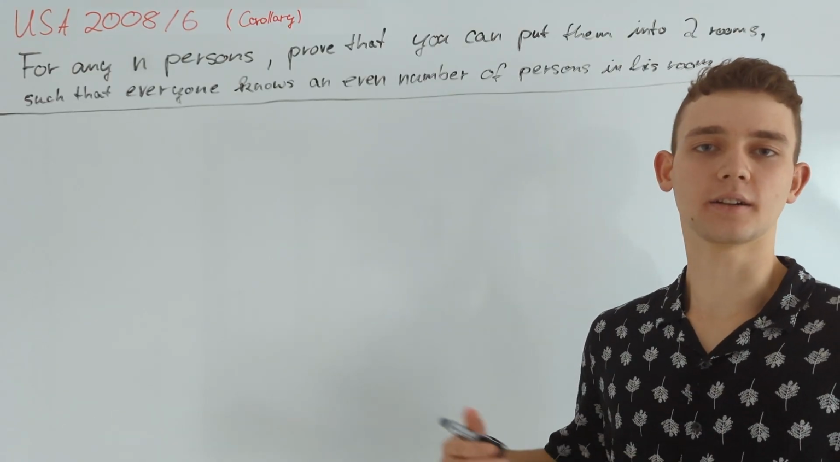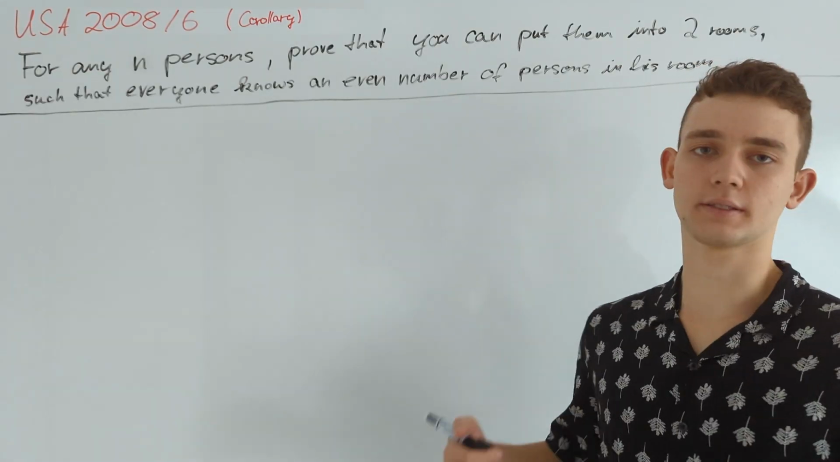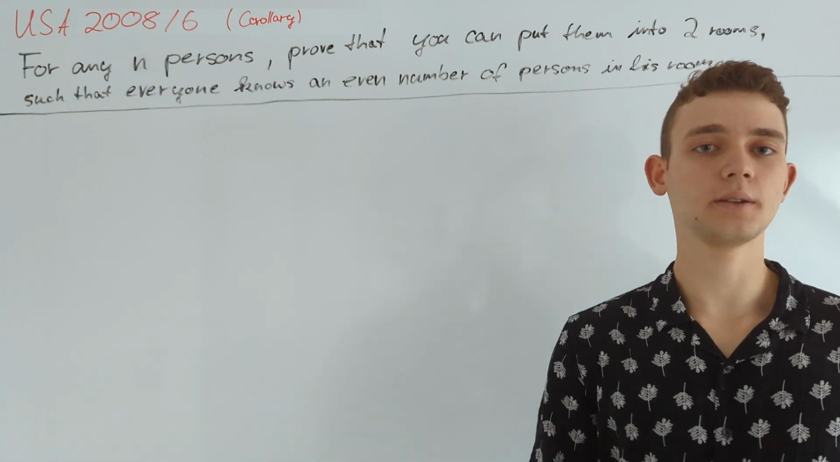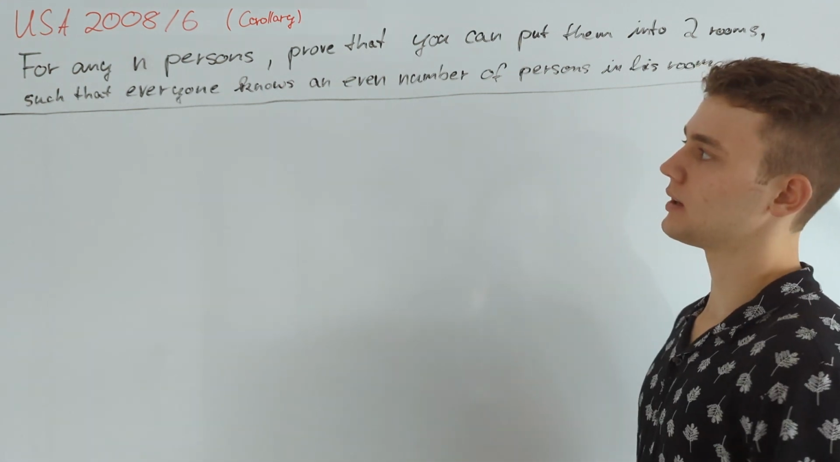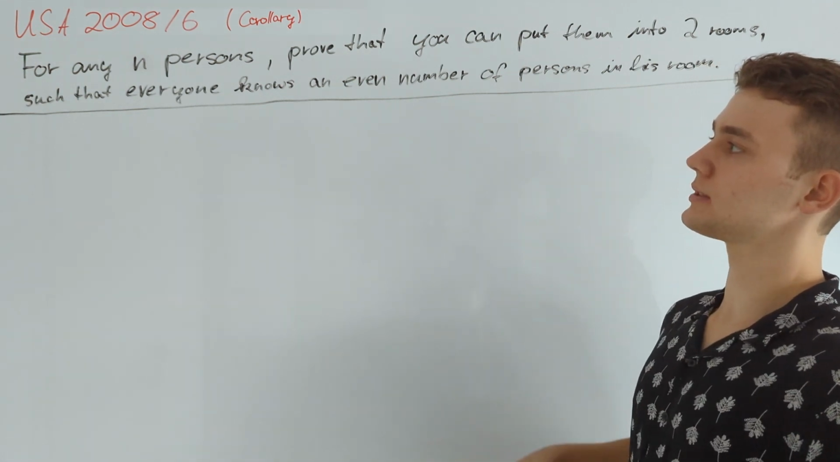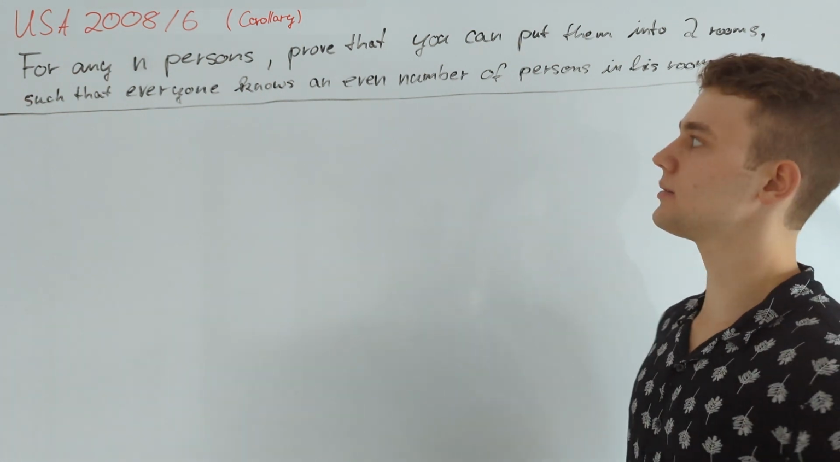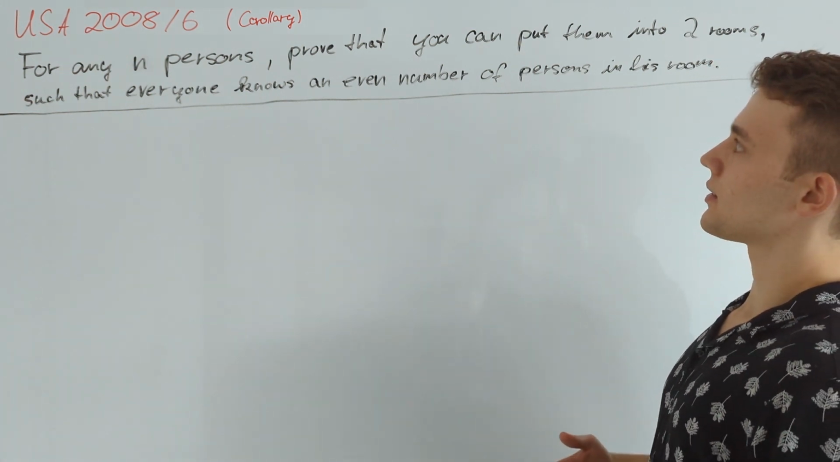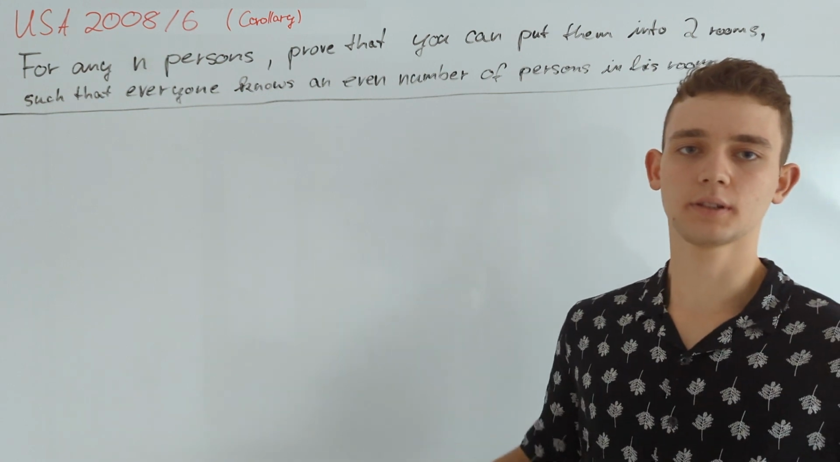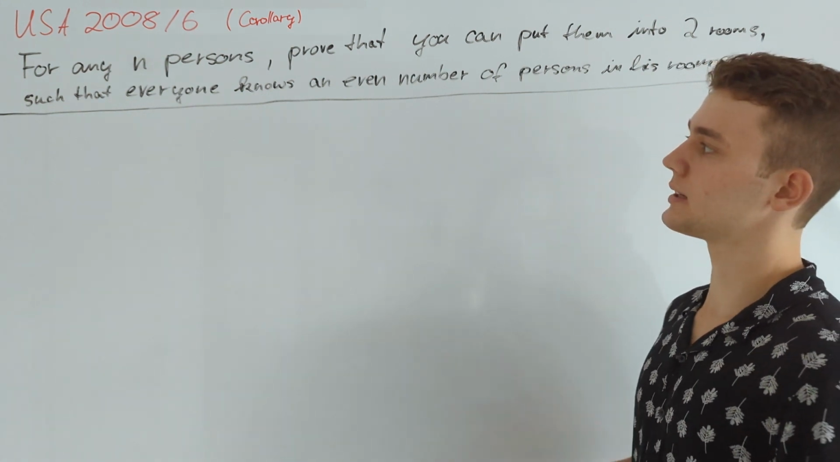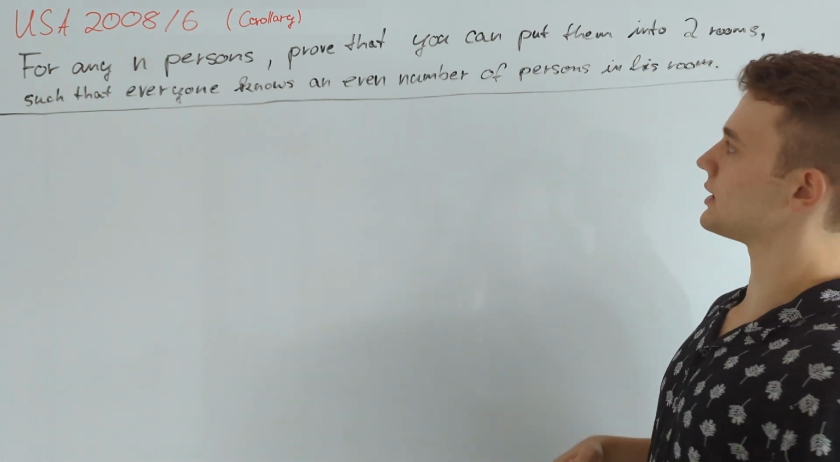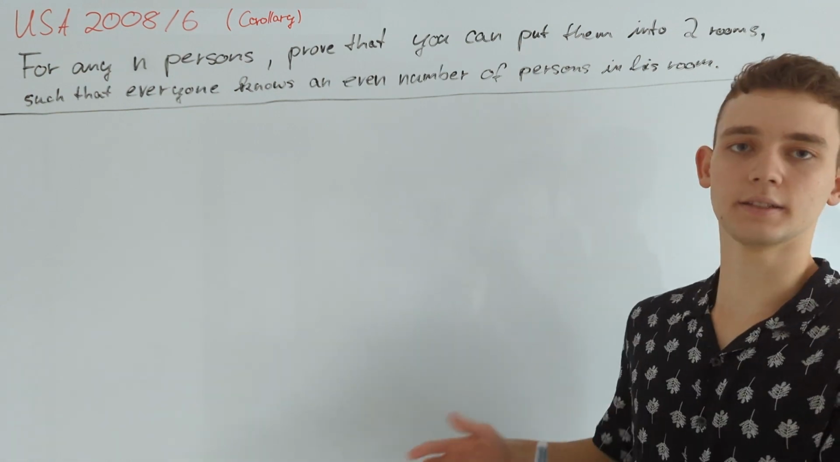In this video I will present a corollary to USA 2008 problem 6. Firstly, we'll have a look at the statement. Given n persons, some of whom may know each other, we shall prove that you can put these persons into two separate rooms such that everyone knows an even number of persons in his own room.